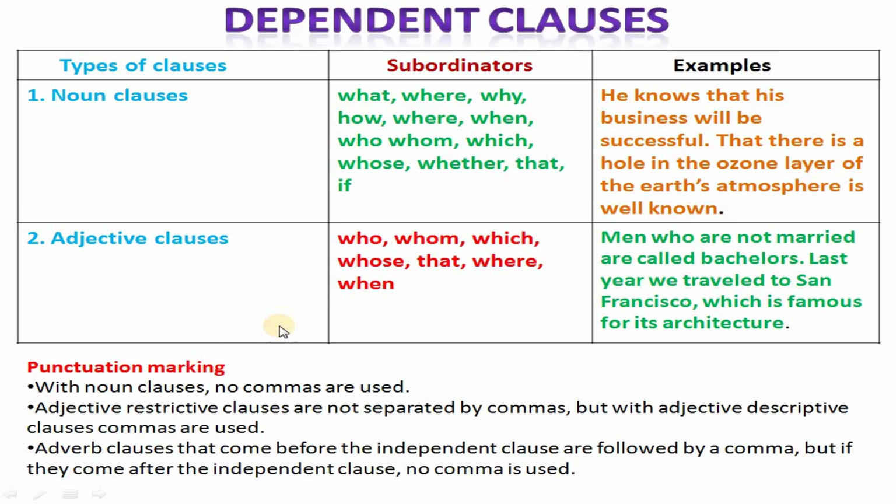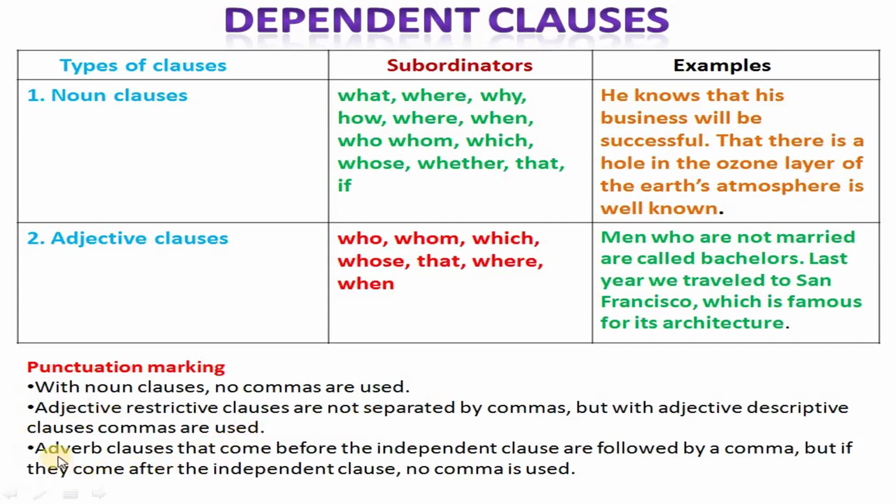Now, punctuating: with noun clauses, no commas are used. Adjective restrictive clauses are not separated by commas, but with adjective descriptive clauses, commas are used.